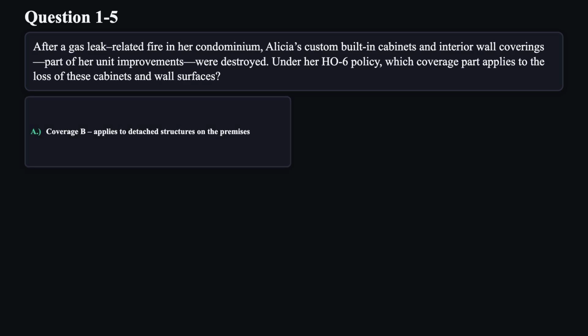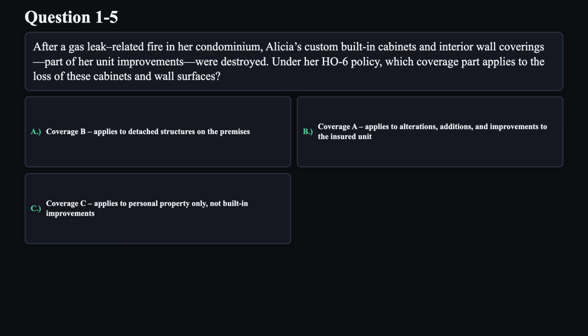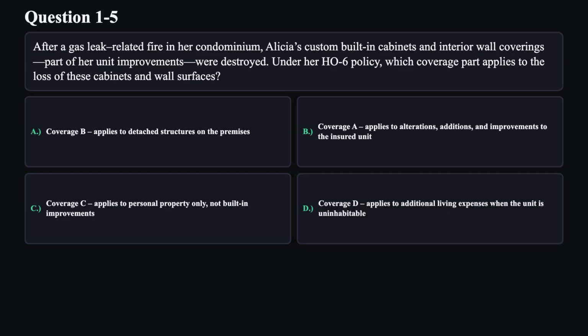A. Coverage B applies to detached structures on the premises. B. Coverage A applies to alterations, additions, and improvements to the insured unit. C. Coverage C applies to personal property only, not built-in improvements. D. Coverage D applies to additional living expenses when the unit is uninhabitable.